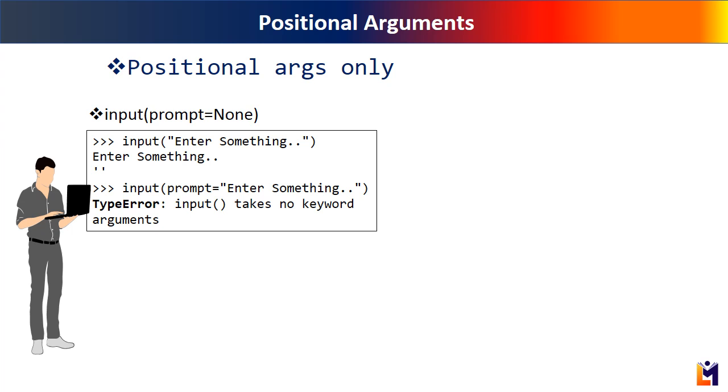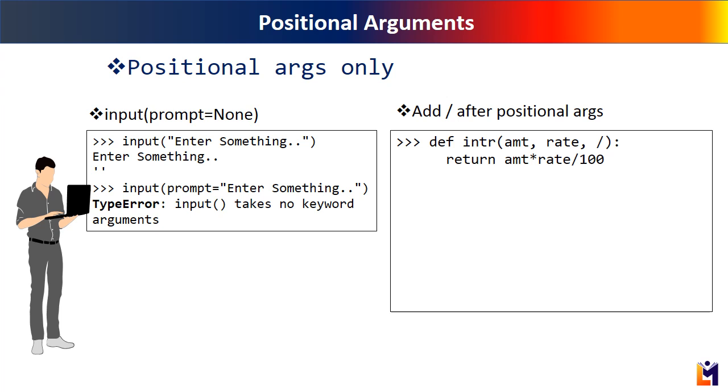How can this be achieved in a user-defined function? By putting a slash after the list of arguments that you want to be used in a positional manner only. In our interest function example, put a slash at the end of the argument list.